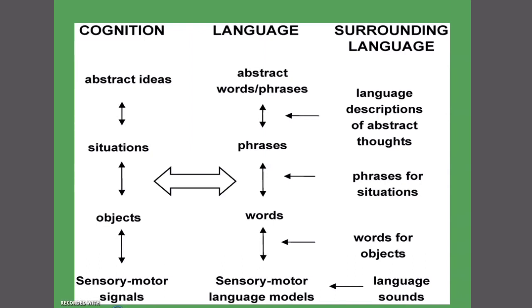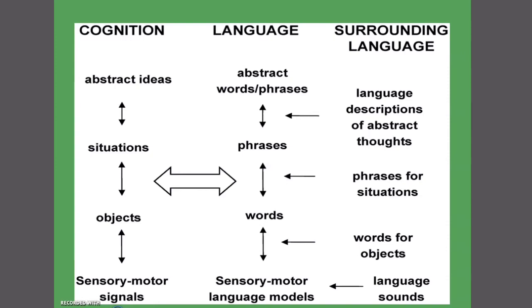At the early stage, children make different sounds. It is based upon signal learning. It's a cognitive aspect, but the sensory motor language model is there. Language has a connection with the memory aspects.